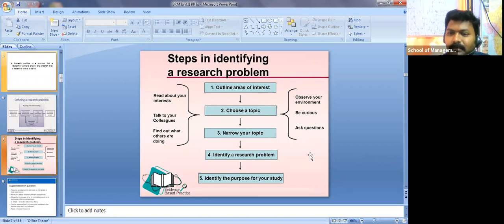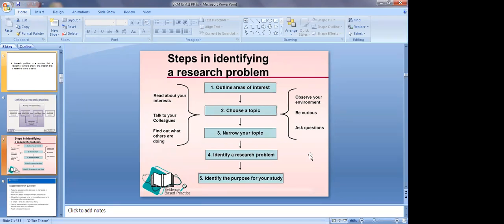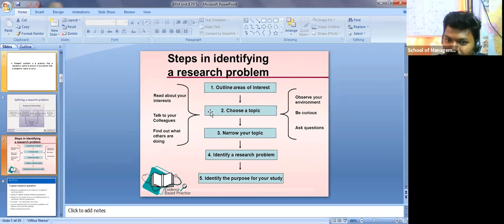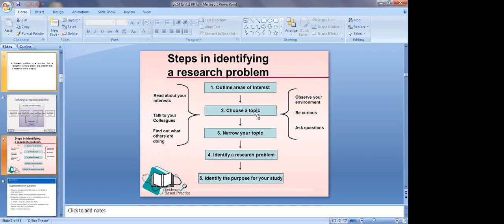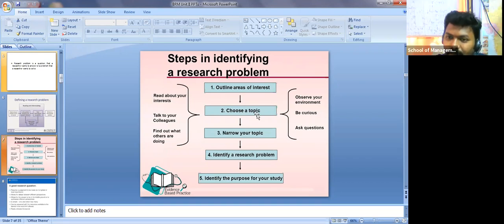Let me tell you, HRM is a subject. In HRM, recruitment and selection is one topic, yes or no? HRM is a subject, and recruitment and selection is one topic. Now, this is what you have chosen. My topic is recruitment.